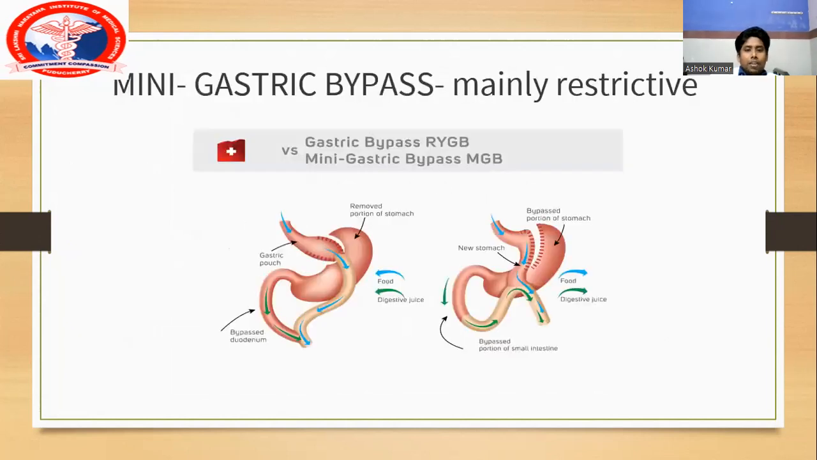So this is mini gastric bypass. So this is also mainly restrictive and partially malabsorptive. And we saw this is Roux-en-Y gastric bypass. There are two anastomoses here. One is gastrojejunal anastomosis and the other one is jejunojejunal anastomosis.